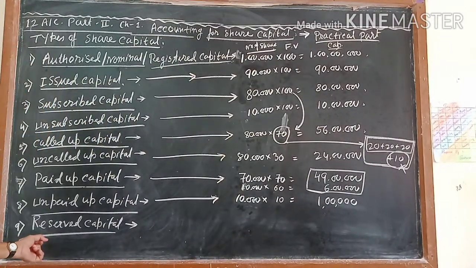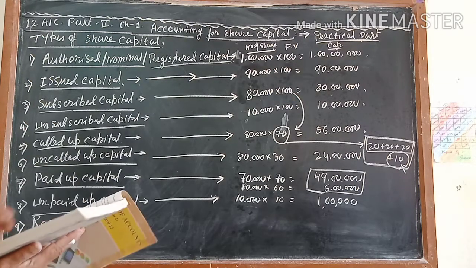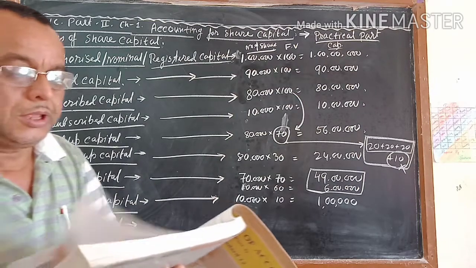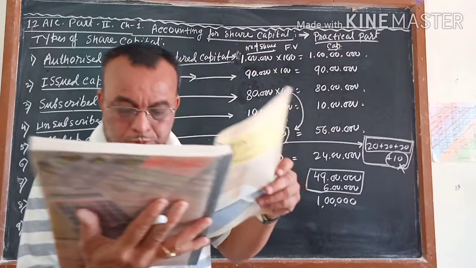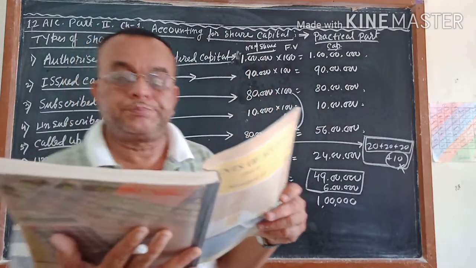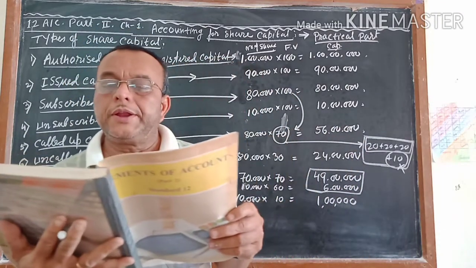Now the reserve capital is coming. Reserve capital means sometimes it may happen that the unsubscribed capital is given here. What I am telling you is given in page number 5 of your textbook. You will read it afterwards.